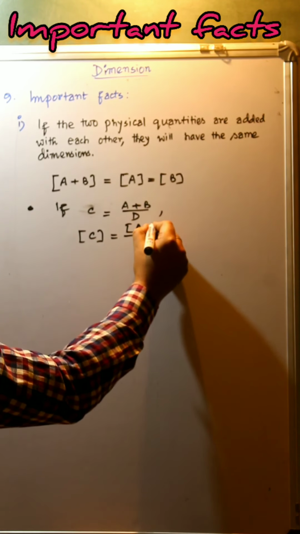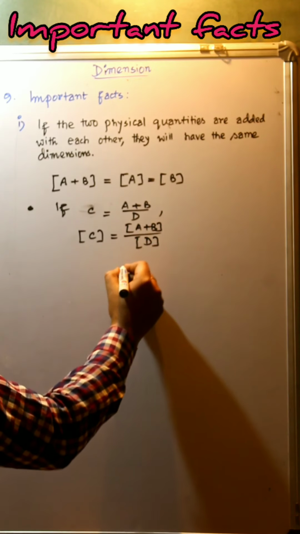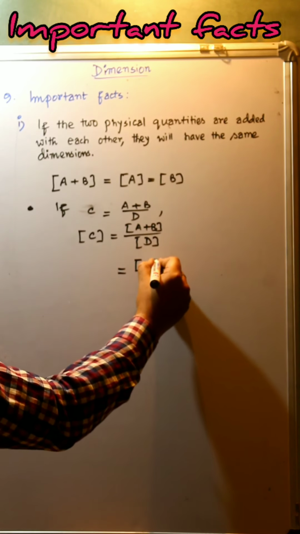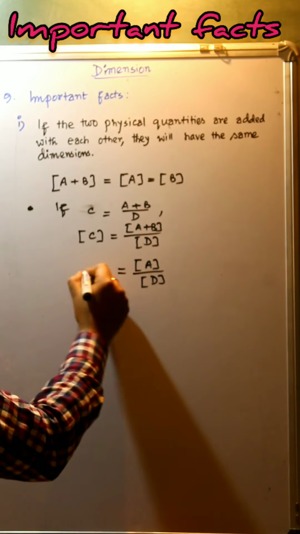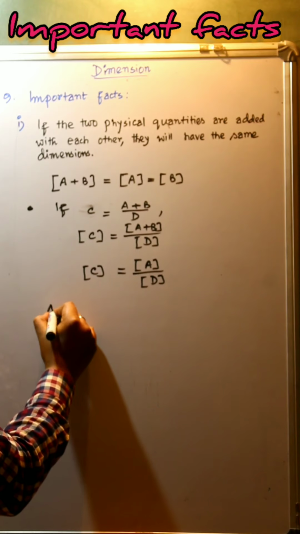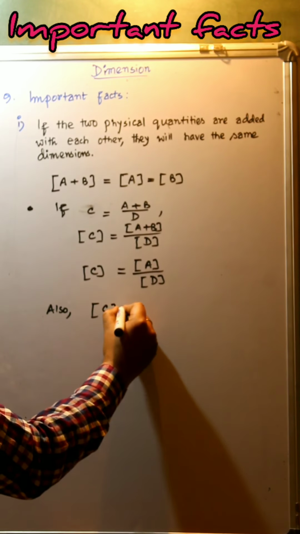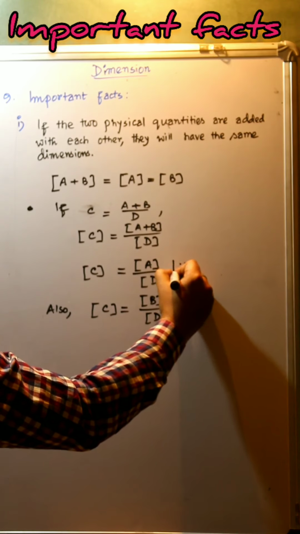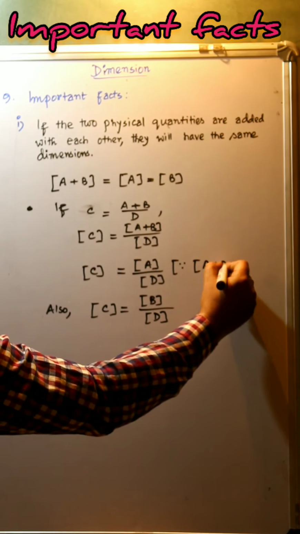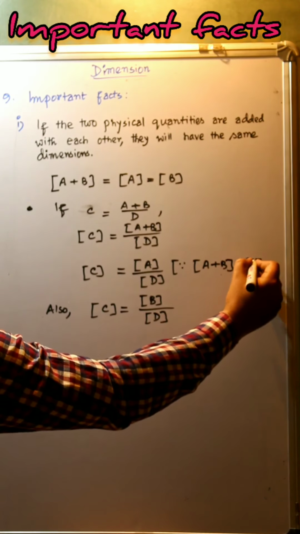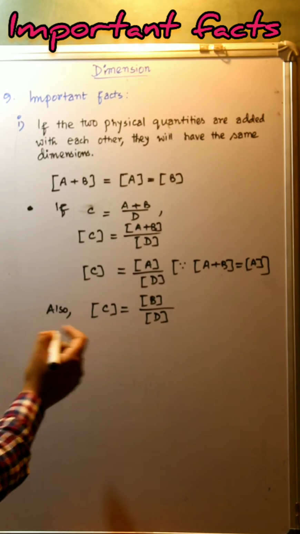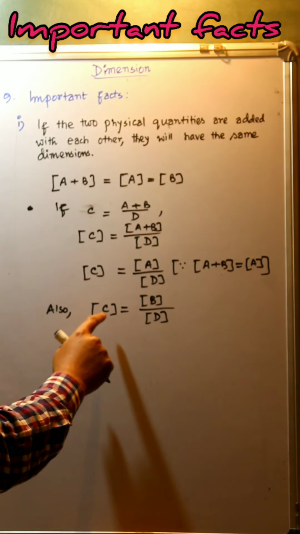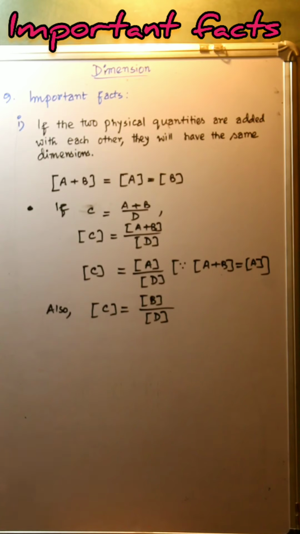The dimension of A plus B divided by the dimension of D. And in place of the dimension of A plus B, we can write only the dimension of A divided by the dimension of D. Also, we can say the dimension of C will be equal to the dimension of B divided by the dimension of D, since the dimension of A plus B will be equal to the dimension of A. Therefore A plus B will have the same dimension as that of A. Again we can write the dimension of C as the dimension of B divided by the dimension of D.